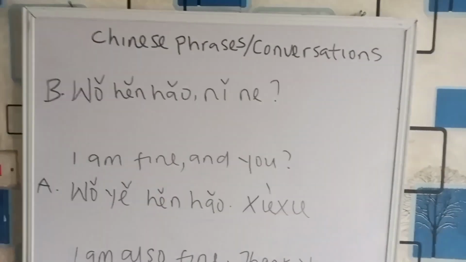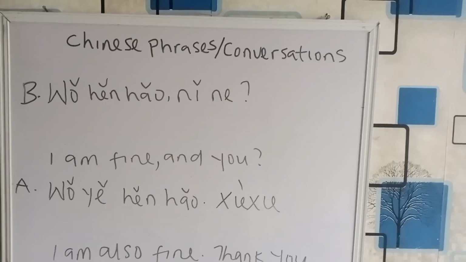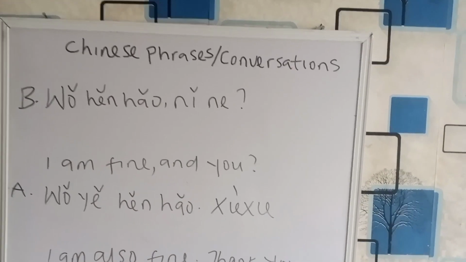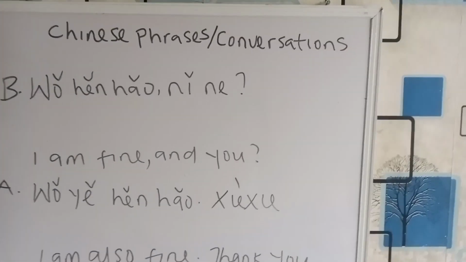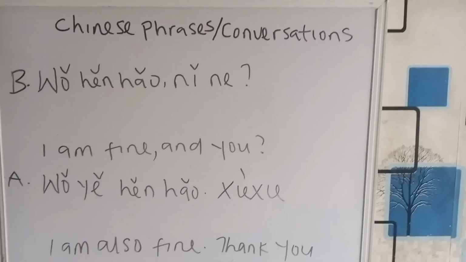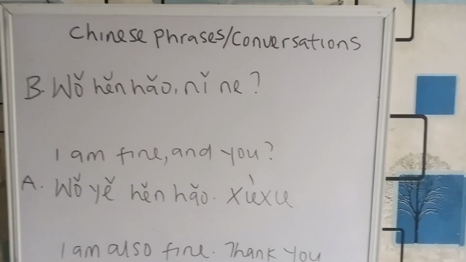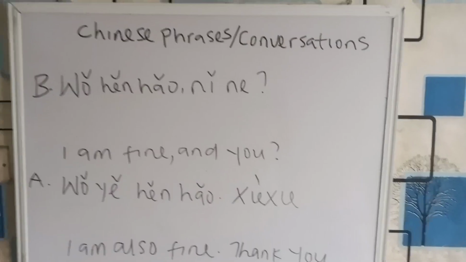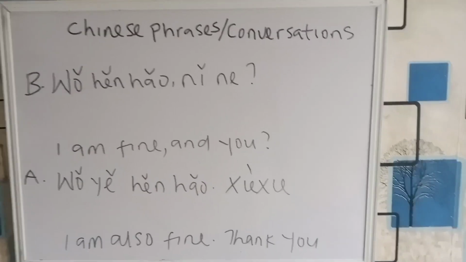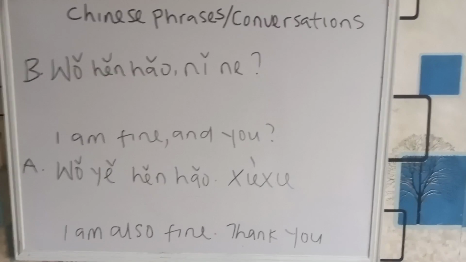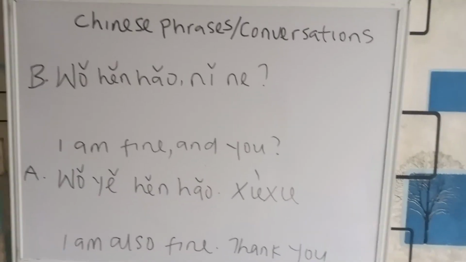Okay, now we have the response to ni hao ma. Ma is used at the end of a question. Ma actually turns a statement to a question. When you say ni chu yin hang ma, that ma has made it a question. If you just say ni chu yin hang, it means you are going to the bank. I'm telling you that you are going to the bank. But once I say ni chu yin hang ma, I'm asking you, are you going to the bank? So it has turned that statement to a question.